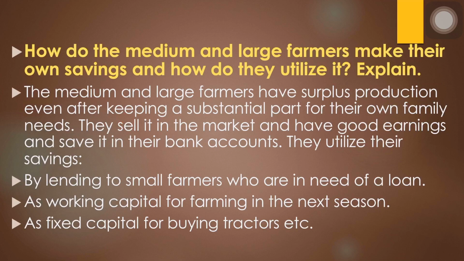So they utilize these savings either by lending to small farmers, as we have just seen in the case study, or for their own working capital requirement, or as fixed capital for buying fixed assets like tractors, etc.